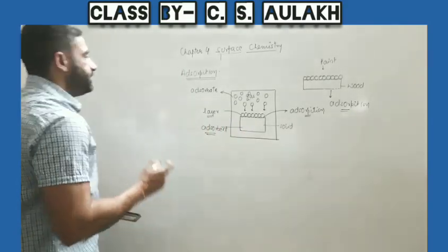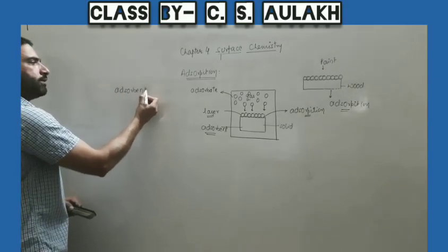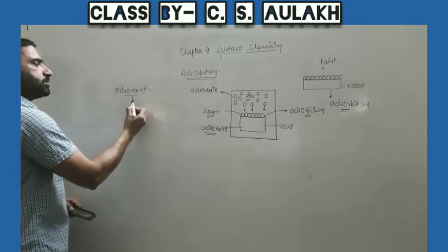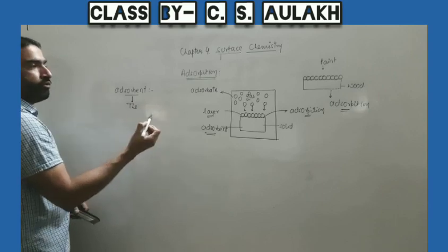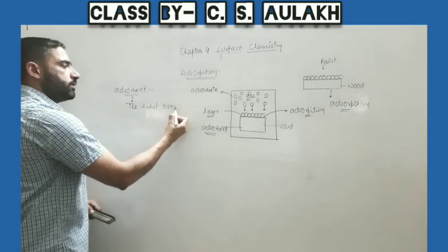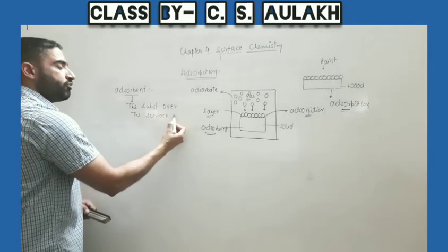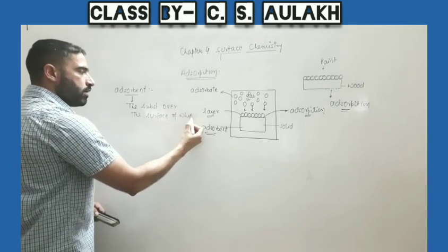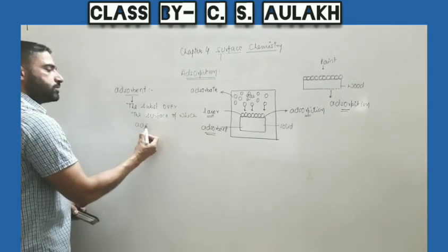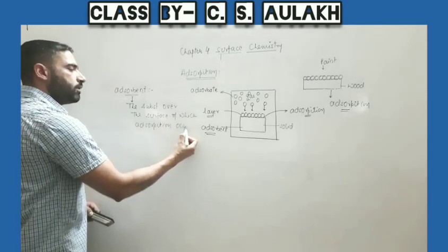So how can we define these? First is the adsorbent. We can define it in a number of ways. The substance over the surface of which adsorption occurs.